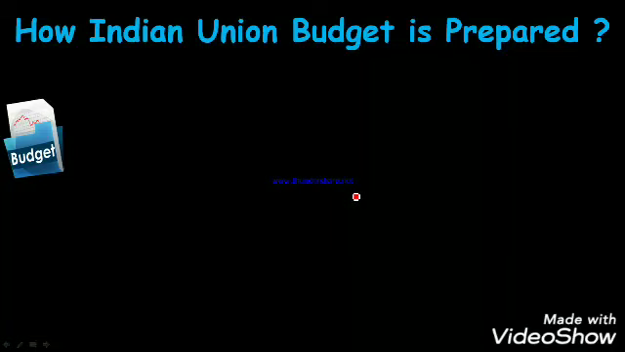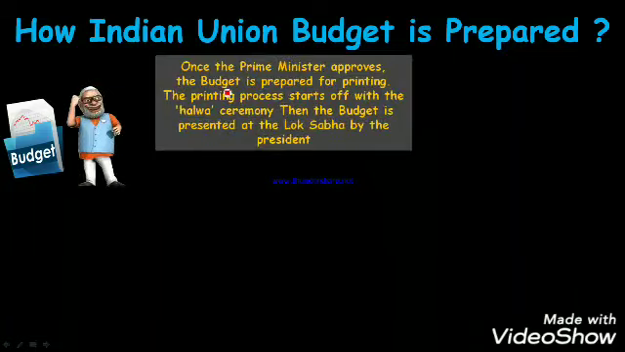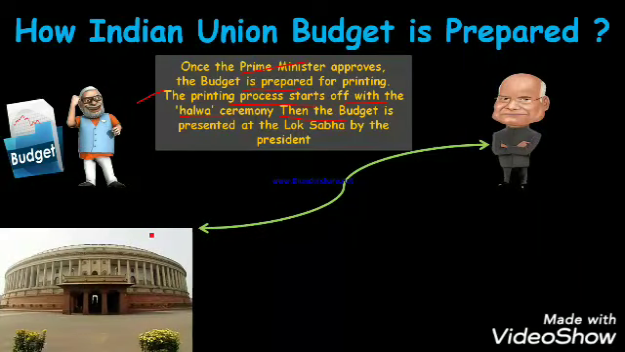Now you must be wondering, sir, how is the Indian budget prepared? Let's see. First of all, once the Prime Minister approves, the budget is prepared for printing. The printing process starts with the Halwa ceremony. It is known as the Halwa ceremony. Then the budget is presented at the Lok Sabha by the President. The President will then present the budget in the Lok Sabha of Parliament.